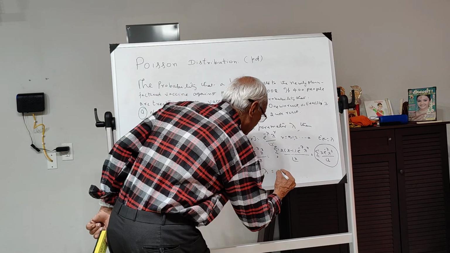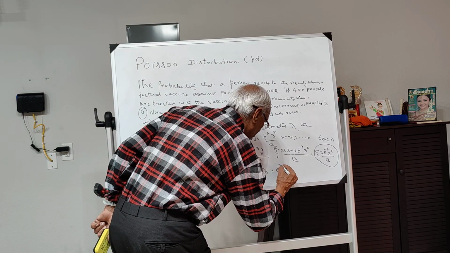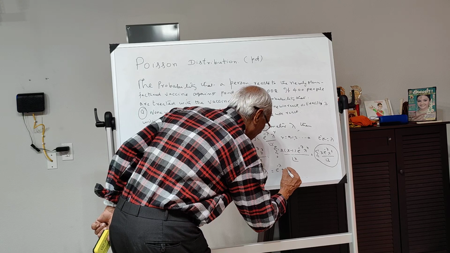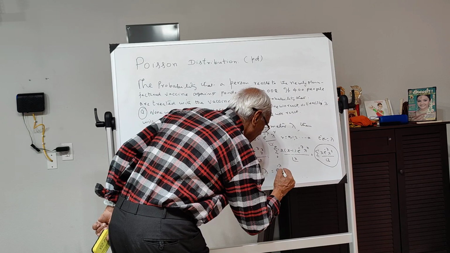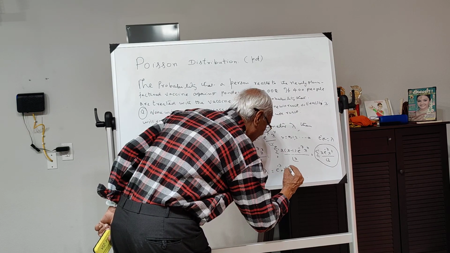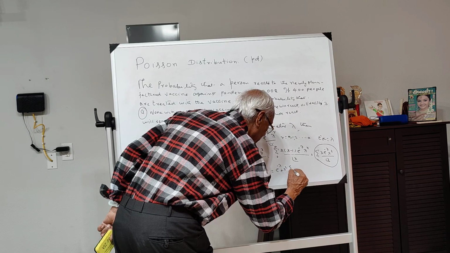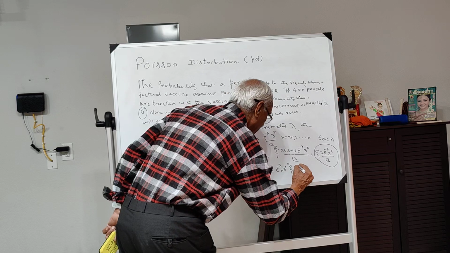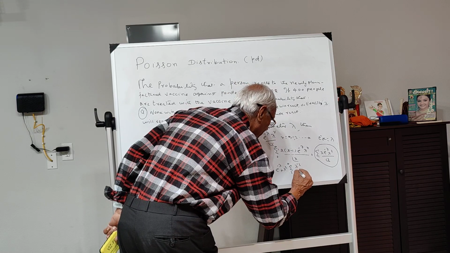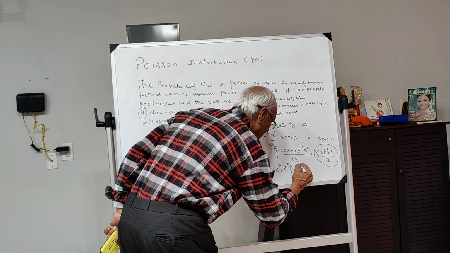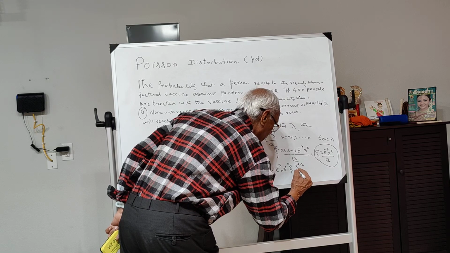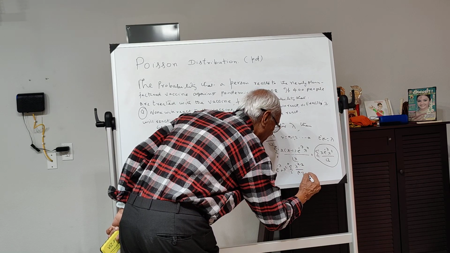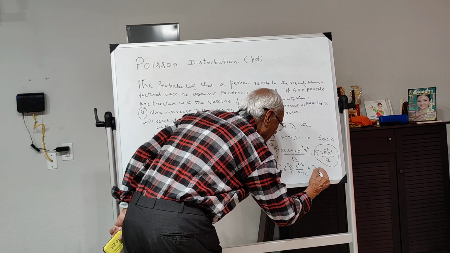So what we are getting here is e to the power of minus lambda into lambda square, and here you get the sum from 2 to infinity of lambda to the power of x minus 2 divided by x minus 2 factorial, plus this lambda.